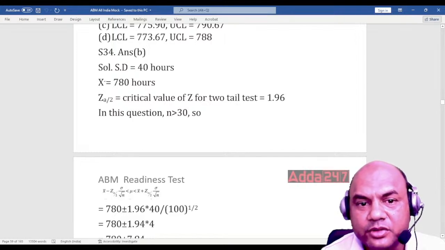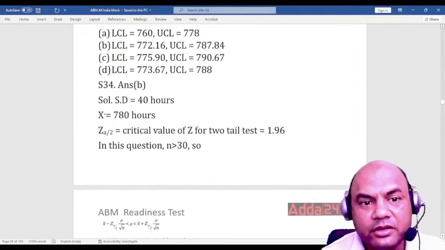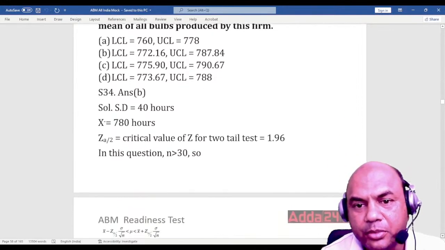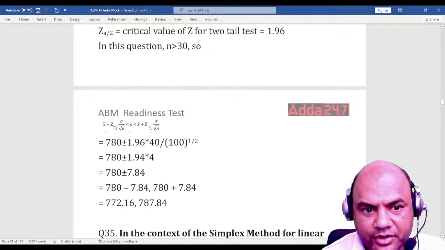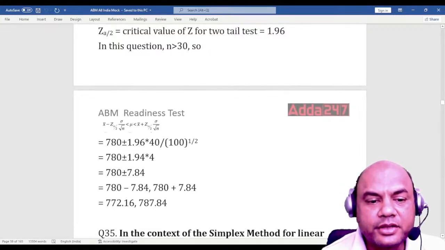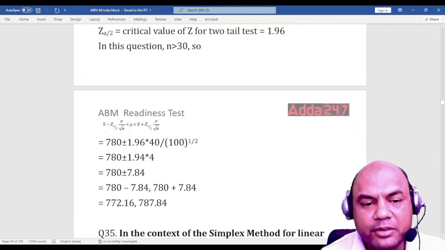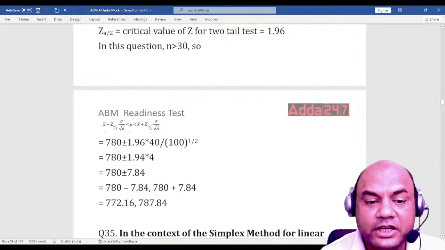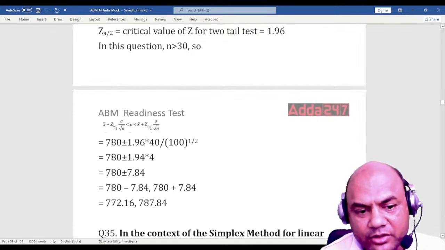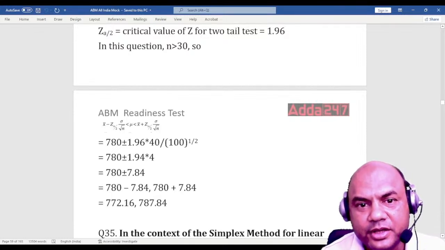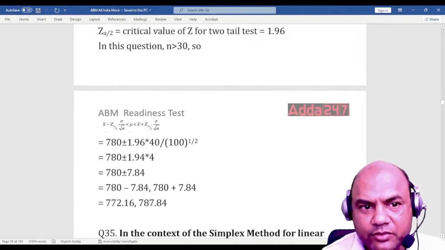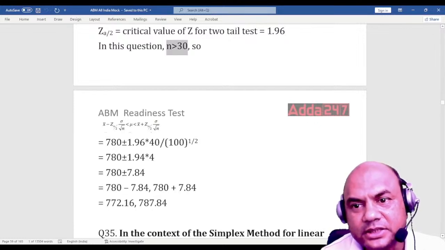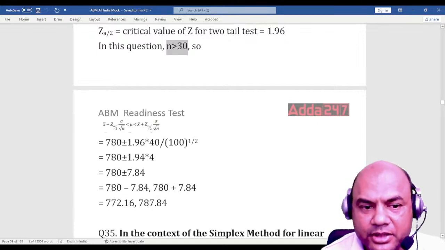Now how do you find this 1.96? This you have to find using the formula. Okay. That formula is what? X bar minus mu upon the standard error. So immediately, 780 is X bar, minus mu, upon the standard error. This is the way you find the Z first. Using this Z value, the critical value of Z for the two tail test, is what is required. In this question, n is greater than 30, meaning sample size is greater than 30, so you can use the central limit theorem.